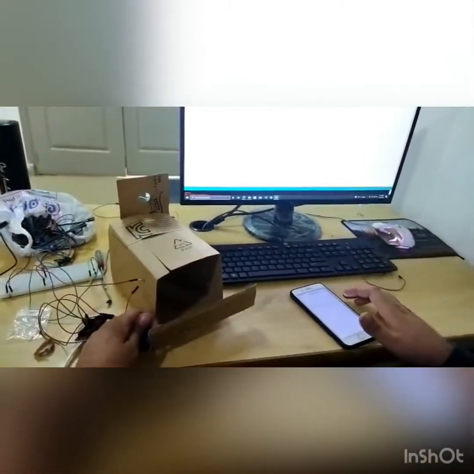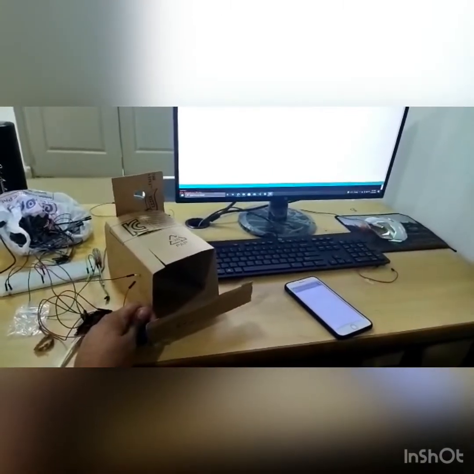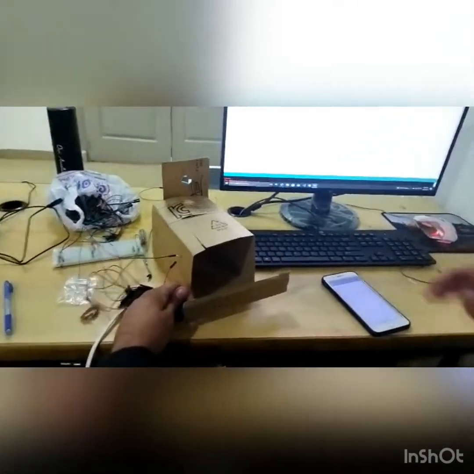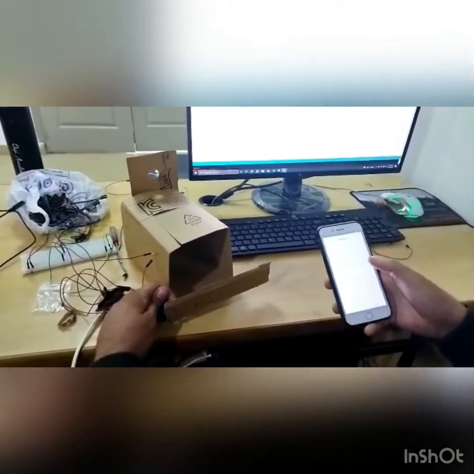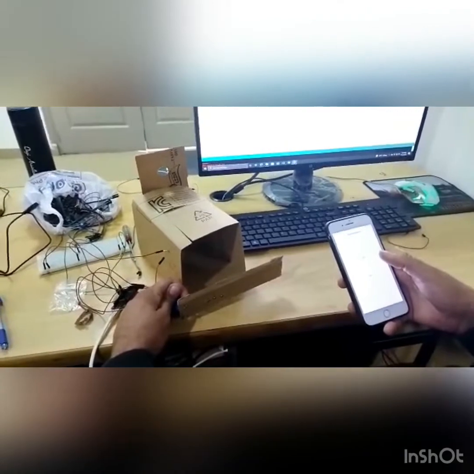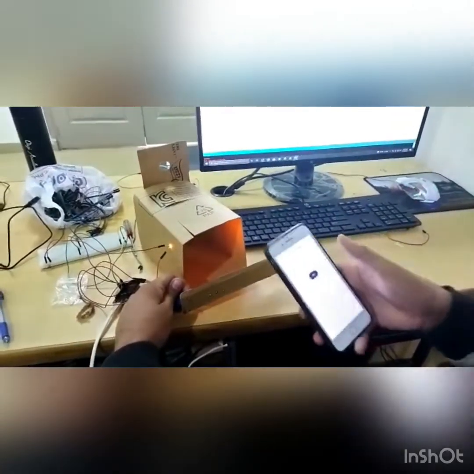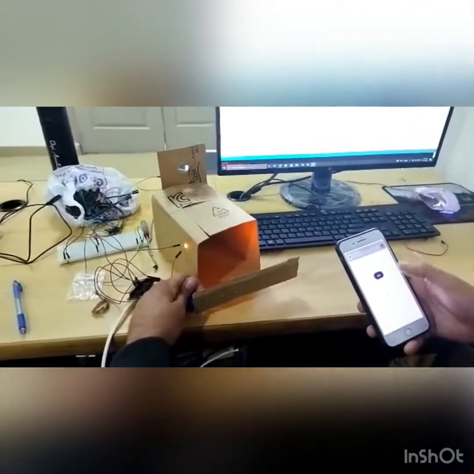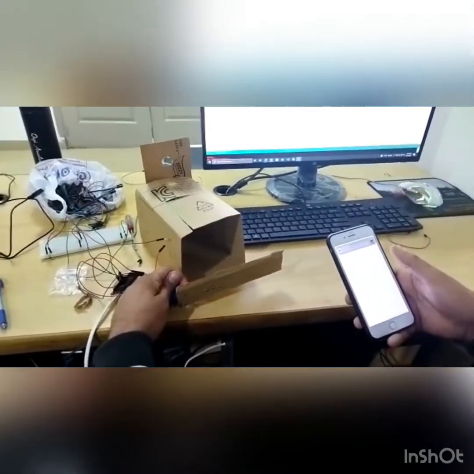By using a mobile application, we can turn on and off the LED lights of our home from anywhere. When we press the on button, the room lights will be on, and when we press the off button, they will be off.